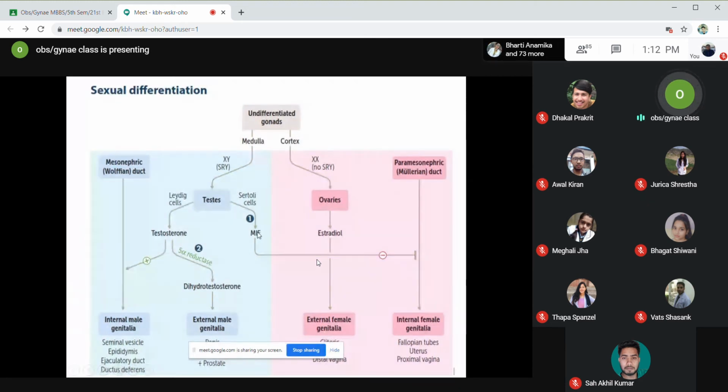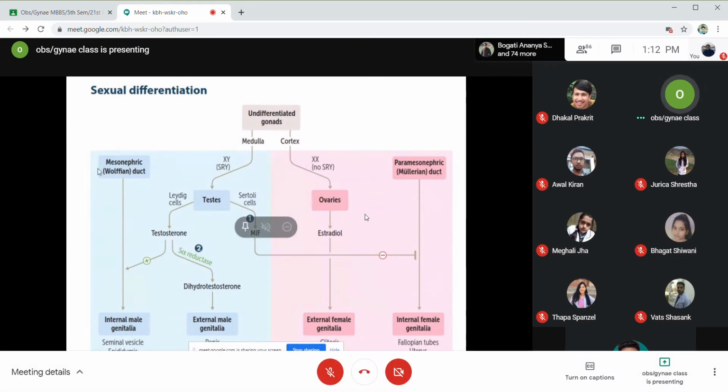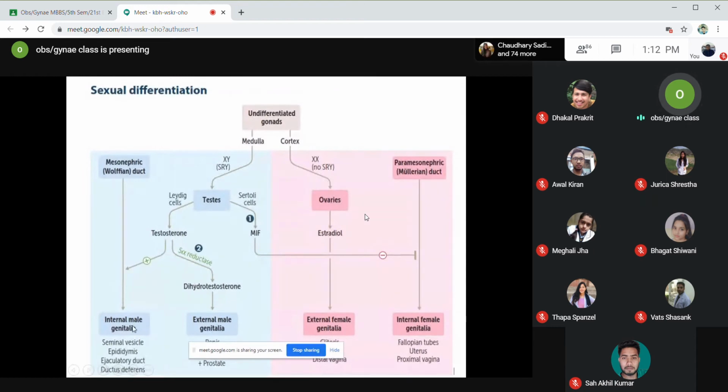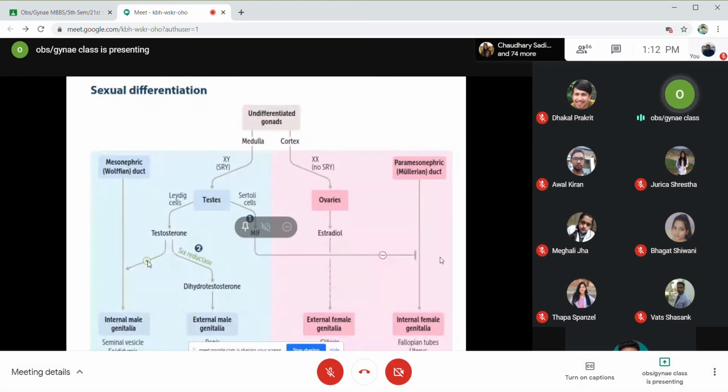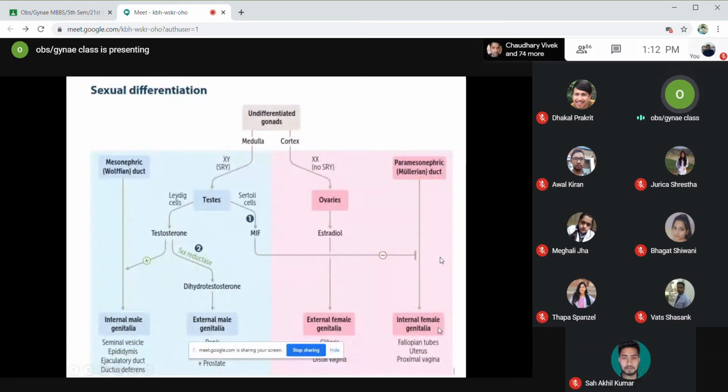This testosterone acts directly for the development of the mesonephric duct. There are mesonephric ducts and paramesonephric ducts in all embryos. The mesonephric duct later differentiates into the internal male genitalia if it is stimulated by the presence of testosterone. The paramesonephric duct differentiates into the internal female genitalia.